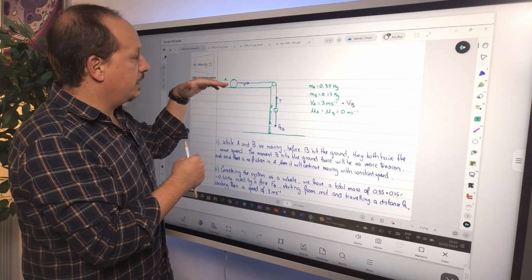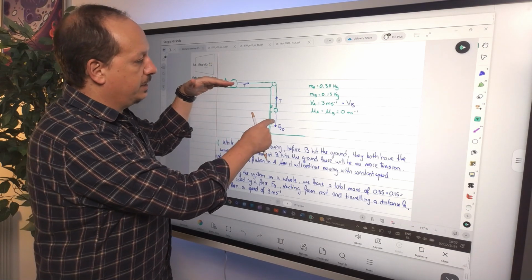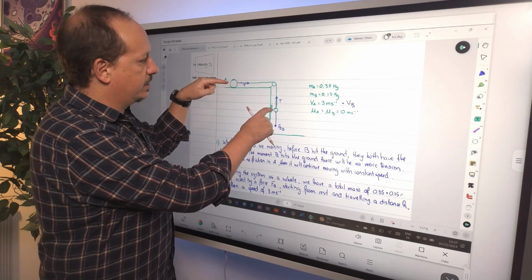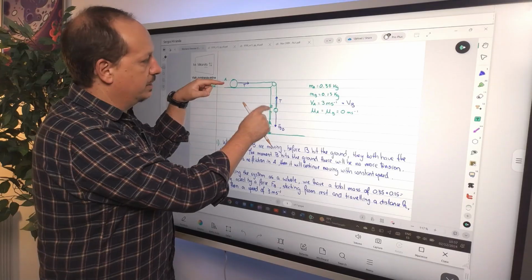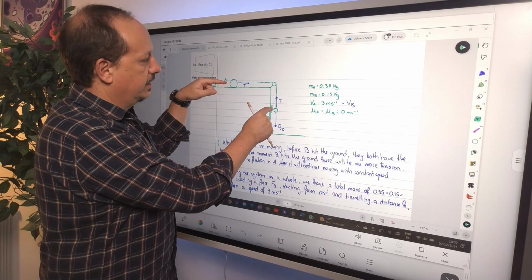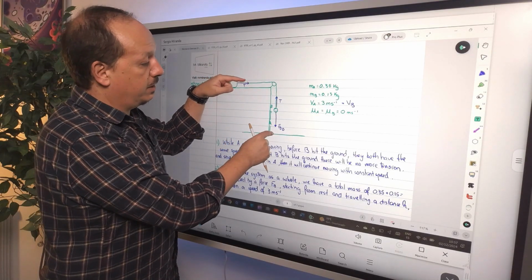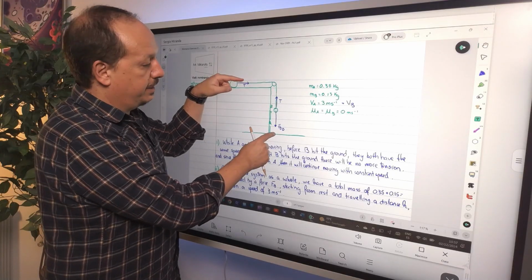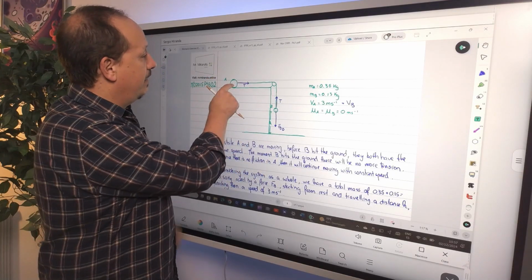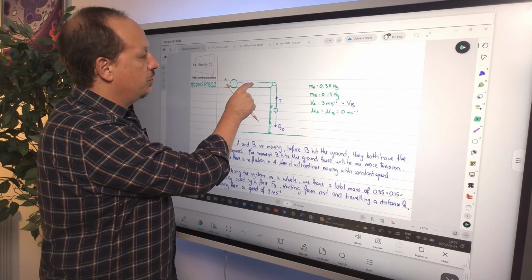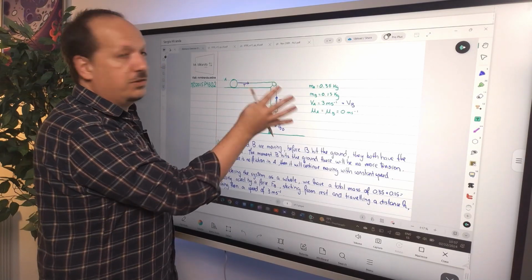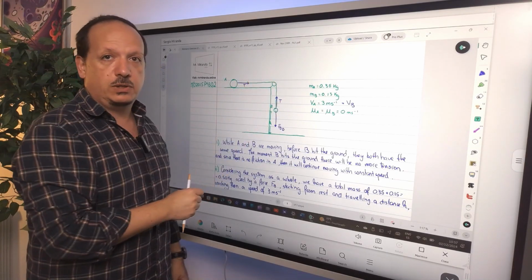So whatever the speed A had the moment B hit the ground, don't forget that the speeds of A and B at any single moment, as long as the string is taut, are the same. The speed with which B hit the ground is the same as the speed that A is going to continue having until something interferes with the motion, which is going to be the pulley.